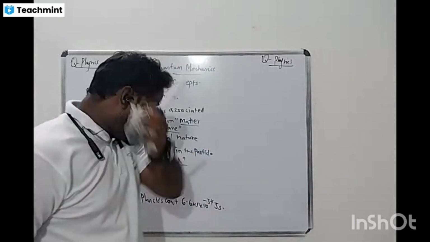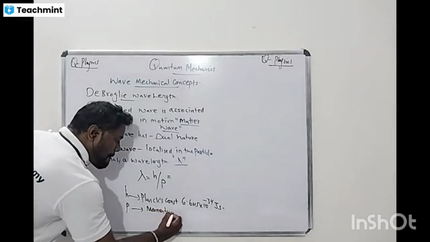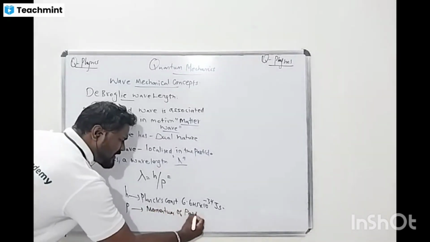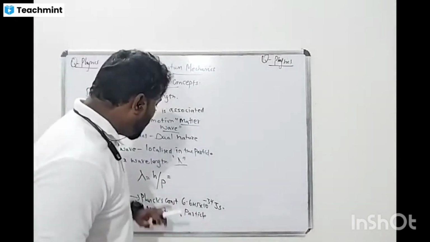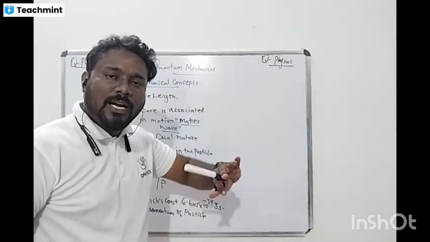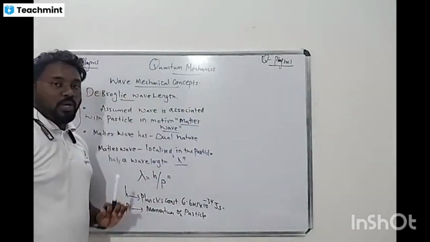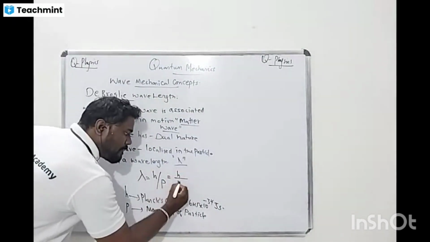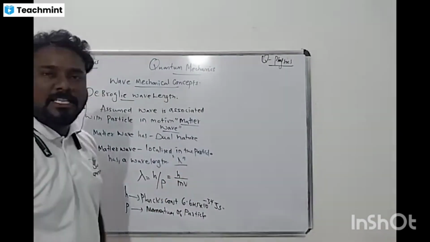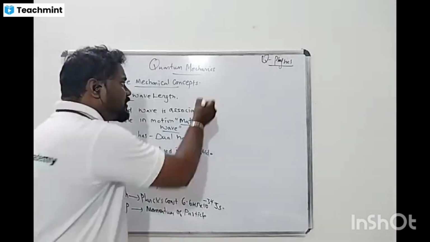What is p? That is nothing but the momentum of the particle. Lambda is the wave nature, and momentum is the particle nature. So the matter wave has wave as well as particle nature. This is very important. This relation is given by de Broglie. So h divided by what? By p, which is the momentum. Everyone understood, right? Yes or no?